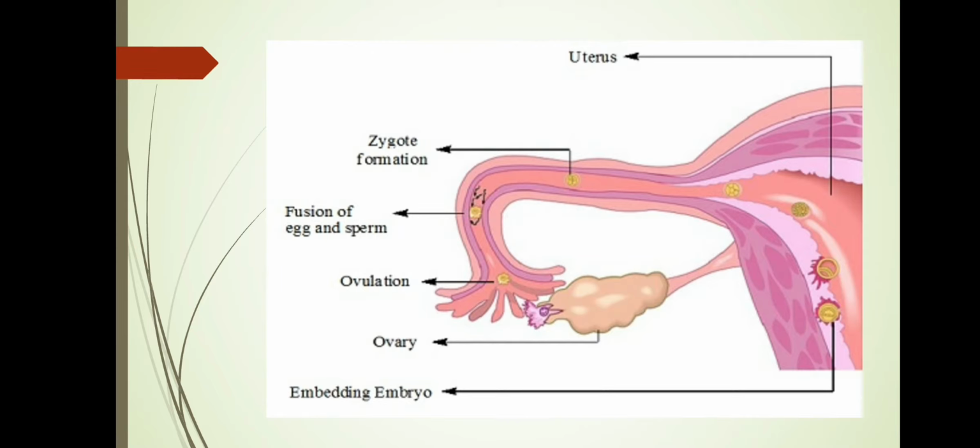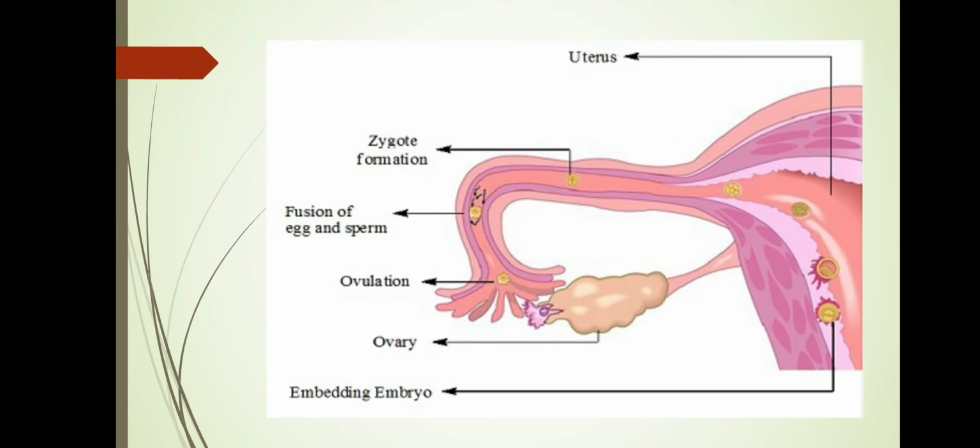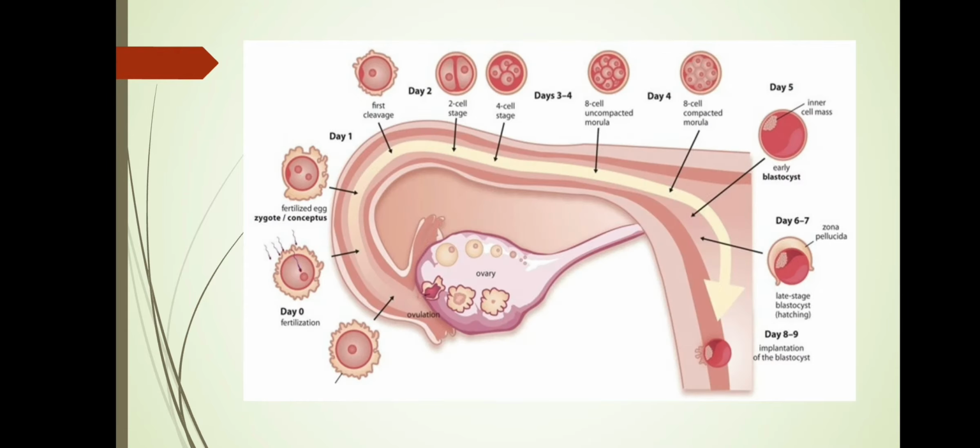Now this zygote further divides and multiplies into a 4 cell structure, 8 cell structure. It forms a ball of cells, and it is called a blastocyst. This blastocyst gets implanted in the uterus, where it gets all the nutrients from the mother. Here you'll get a clear idea about the different stages.